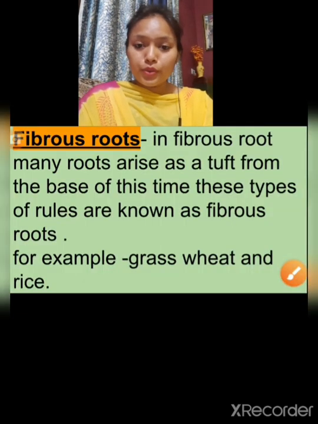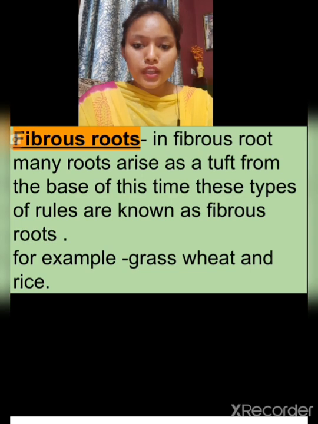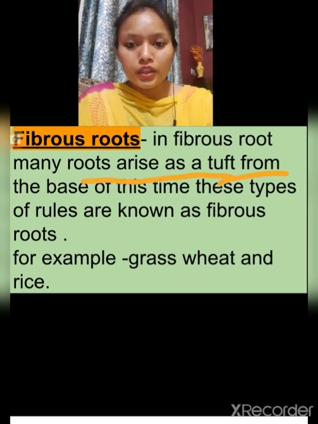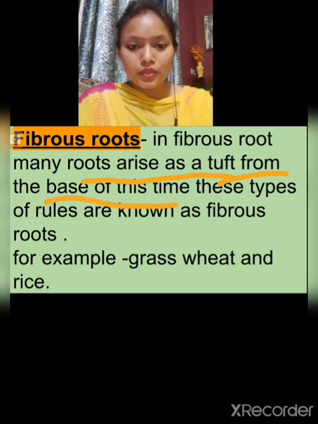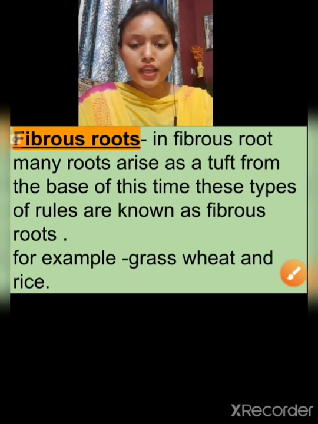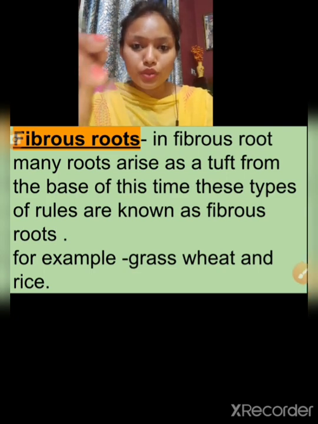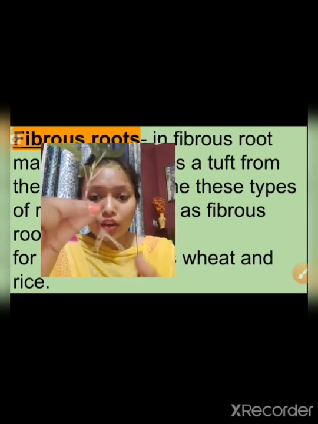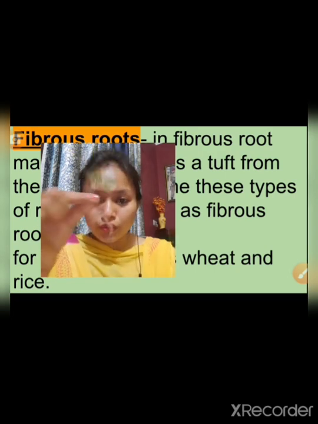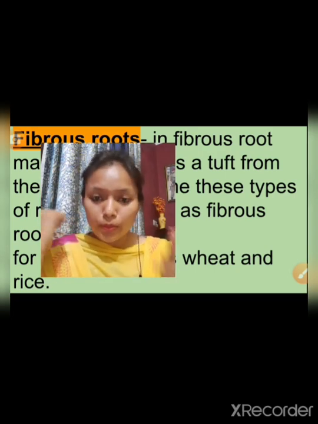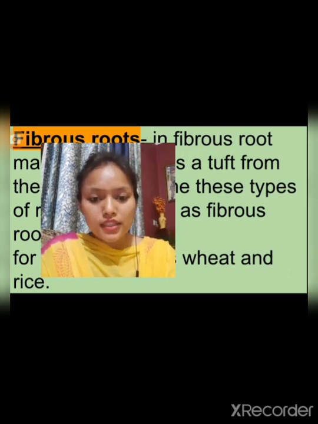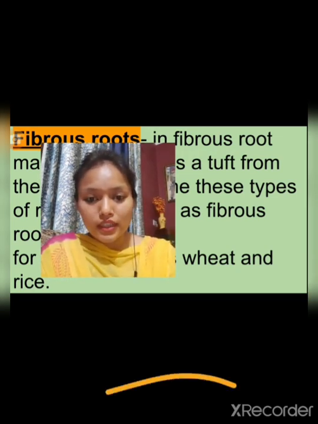Now fibrous root. In fibrous roots, many roots arise in a tuft from the base of the stem. These types of roots are known as fibrous root. So in these types of root, what happens? A tuft is formed. Tuft means a bunch is formed on the roots. So these types of roots are known as fibrous root. So let's see.